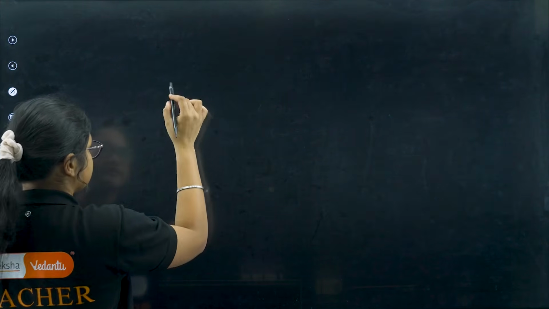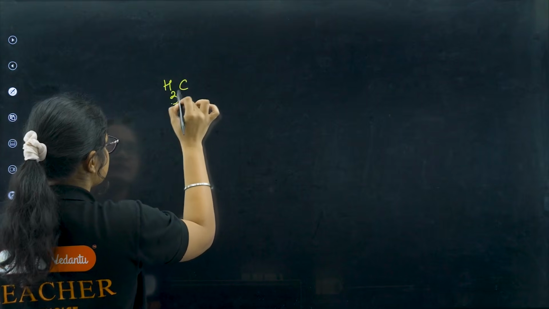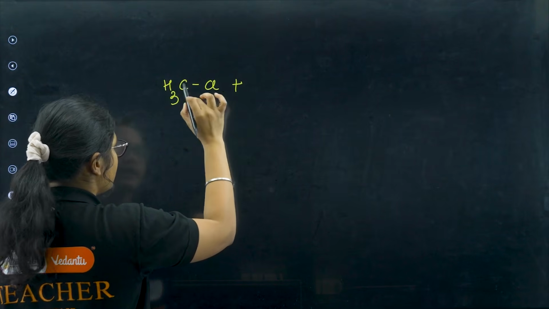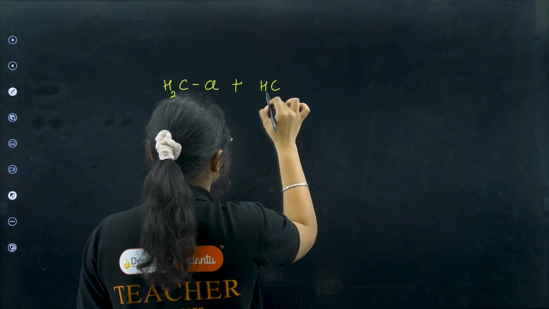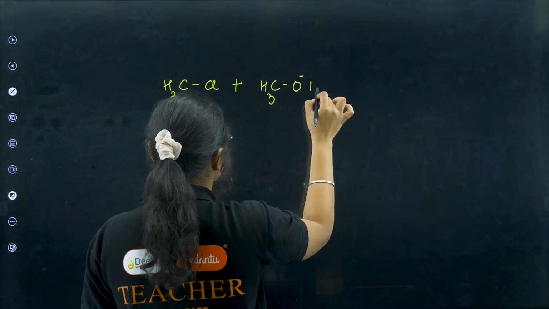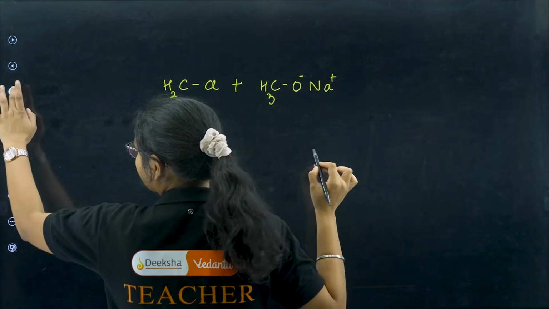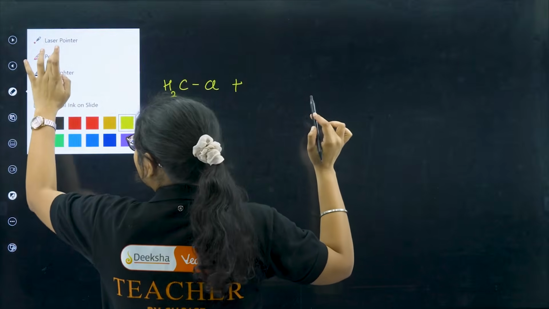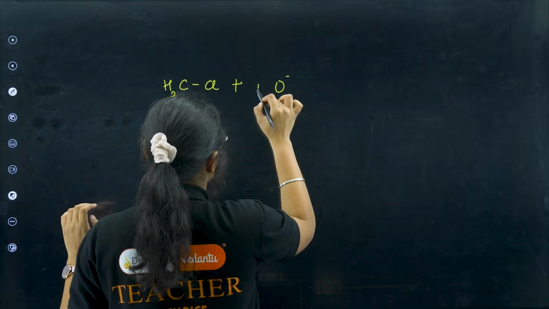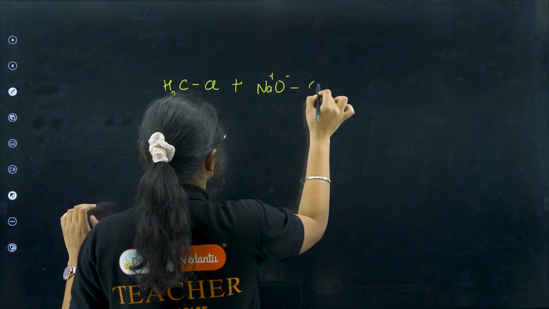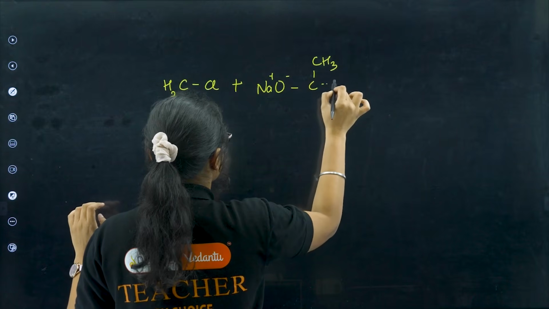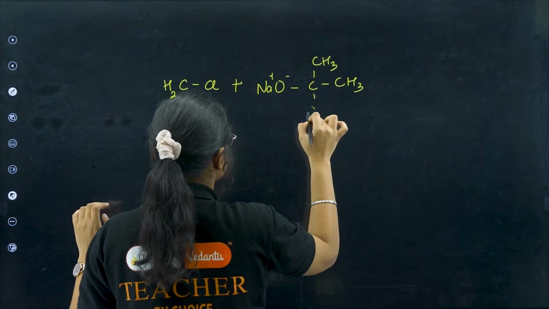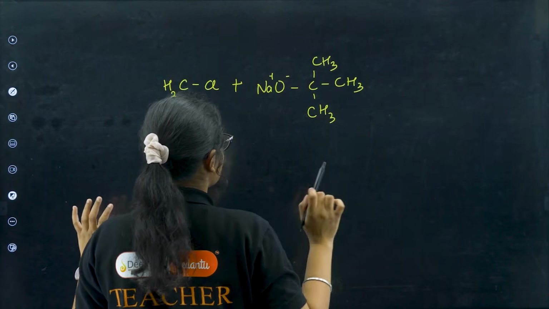I'll take two cases. I have CH3Cl, and I'm taking CH3O minus Na plus. Now what is happening?